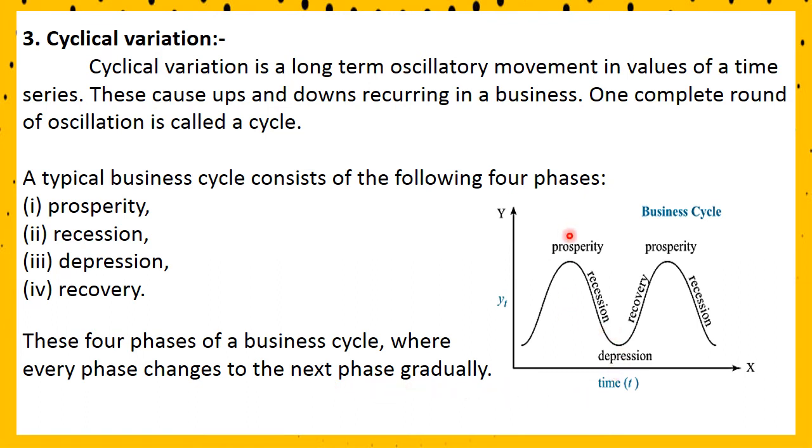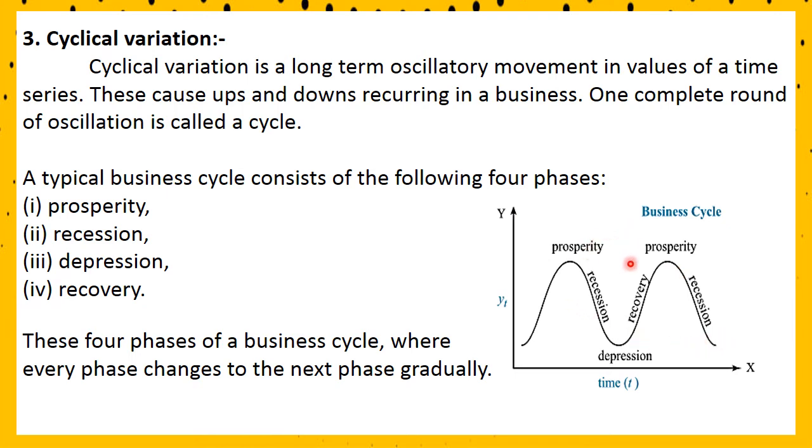Look at the diagram. Prosperity means the business is going very well, it is gain time. Then if there is a loss, slowly it is going to meet a loss, then it is recession time. After the recession, if the business is completely at a loss, then it is depression time. And if after depression the people try to improve it, then it is a recovery time. Then again we meet prosperity time, and there can be recession again, like this.